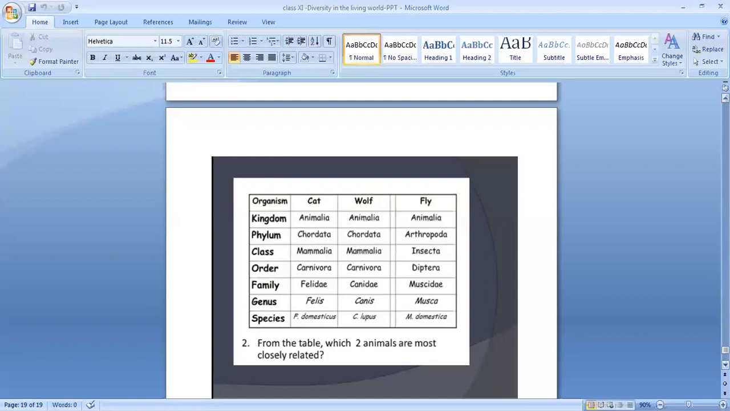So you can see here, the last question they are asking from the table is which two animals are most closely related. You can see cat, wolf, fly. See which are the similarities, which are the differences. First, all three are Animalia. Second, two are Chordata, but fly is Arthropoda. Third, both are Mammalia, but fly is Insecta. Next group, two are Carnivora, but fly is Diptera. Then Felidae, Canidae, Muscidae. Then Felis, Canis, Musca. So which will be the closest? The cat and wolf. You can see there are many similar characteristics compared to the fly.